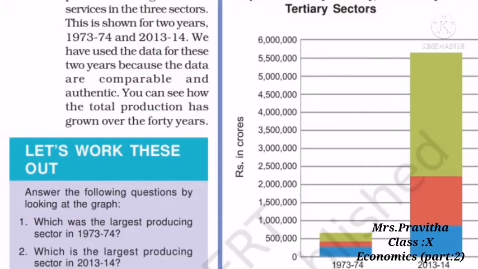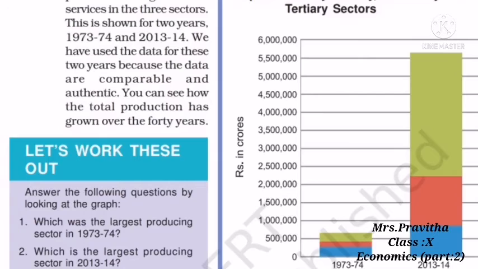Then three colors you can see: the primary sector uses blue, secondary red, and tertiary sector green. First we will look at what change happened in the primary, secondary and tertiary sectors in 1973-74.